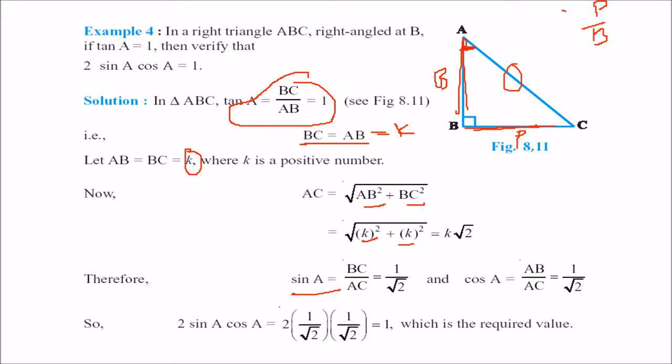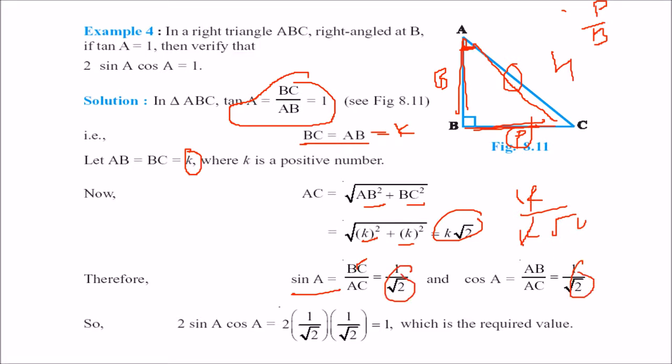Sin A will be perpendicular by hypotenuse, so BC by AC. What is BC? We have taken it as K. What is AC? We have found it as K root 2. So this will be 1 by root 2. Cos A again will be 1 by root 2. You can find it out.